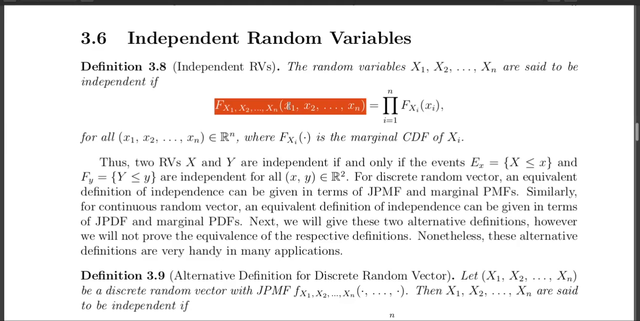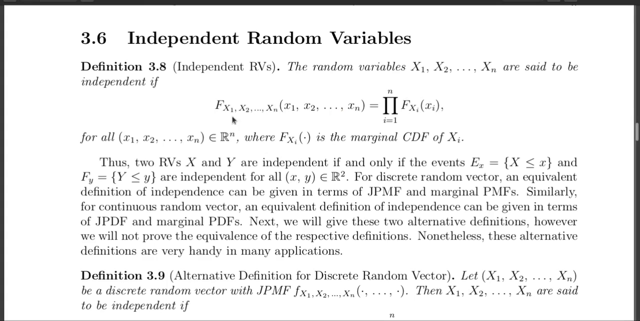In this lecture, we are going to see independent random variables and then the concepts of covariance and correlation. So, what is an independent random variable? The random variables X1, X2, ..., Xn are said to be independent if the joint cumulative distribution function of X1, X2, ..., Xn can be expressed as the product of the marginal cumulative distribution function of each Xi.